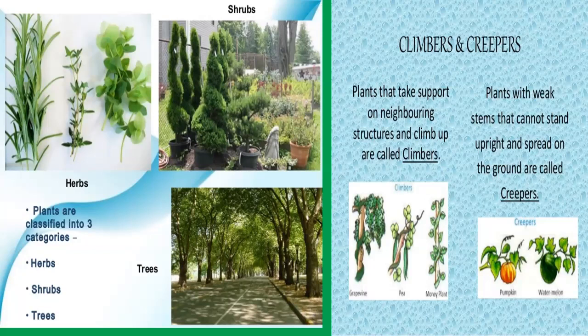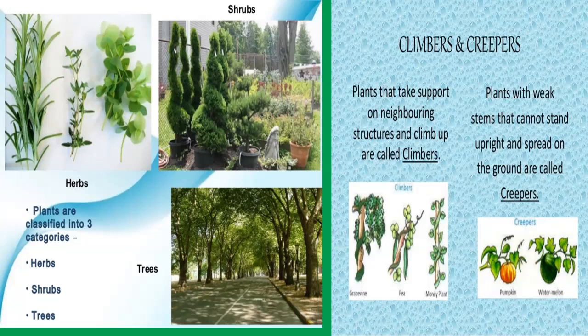Second is the shrubs. Shrubs are medium-sized plants with a hard and woody stem branching out near the base. Stem of shrub is hard, but it is not very thick. Shrubs do not have a distinct main stem. Branching starts near the ground level. Some of the examples of shrubs are rose, jasmine. The most common examples are tulsi, China rose, mehdi.